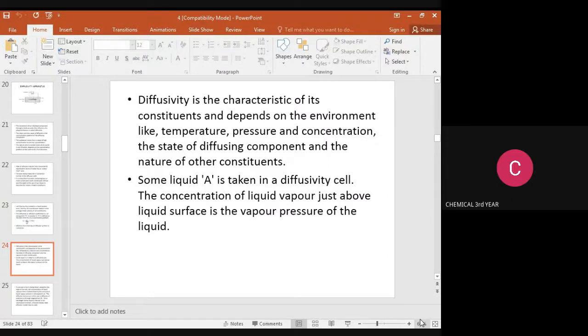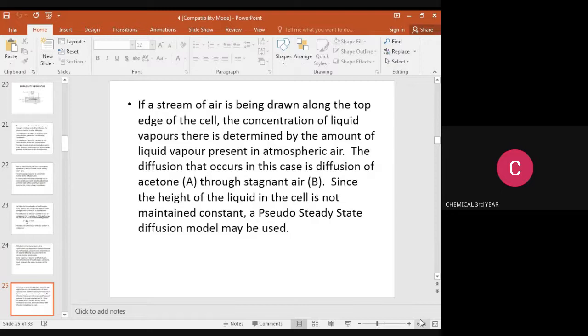The diffusivity is a characteristic of its constituents and depends upon the environment, like temperature, pressure, and concentration, the state of the diffusing component, and the nature of the other component. Some liquid A is taken in a diffusivity cell. The concentration of liquid vapor just above the liquid surface is the vapor pressure of the liquid. If a stream of air is drawn along the top of the cell, the concentration of liquid vapor is determined by the amount of liquid vapor present in the atmospheric air.